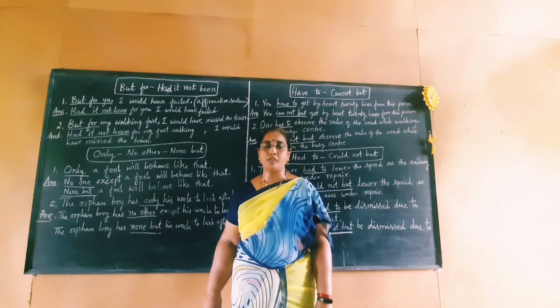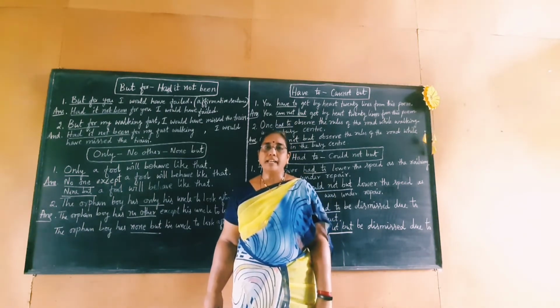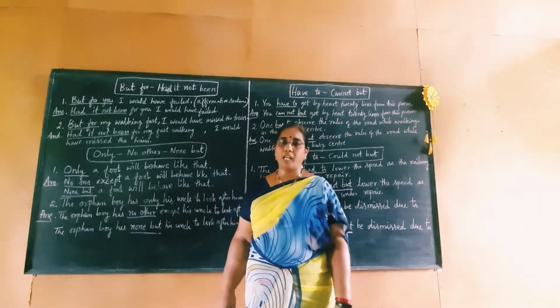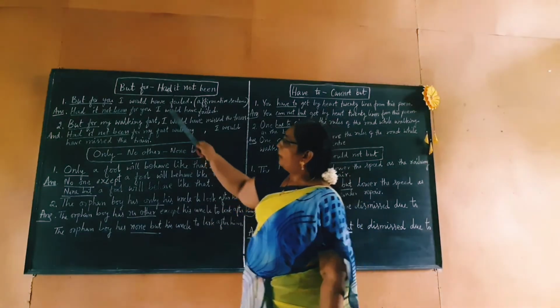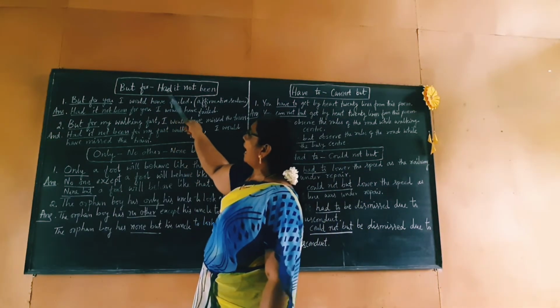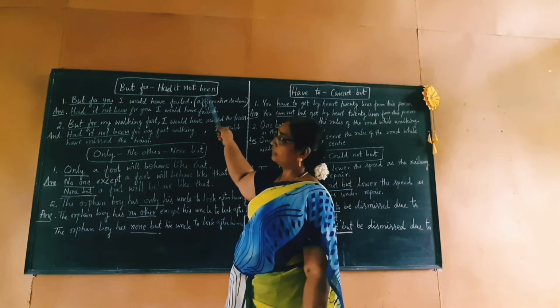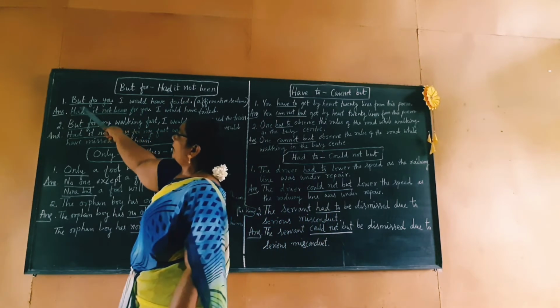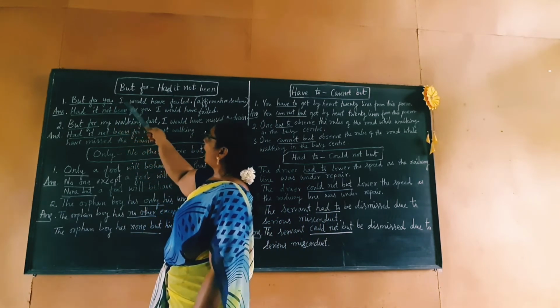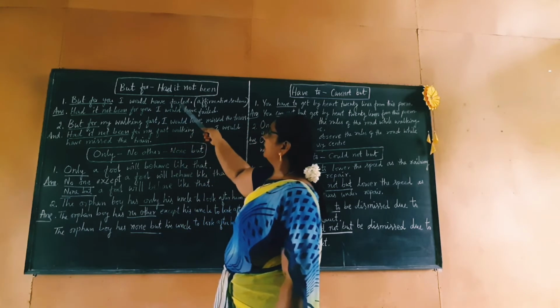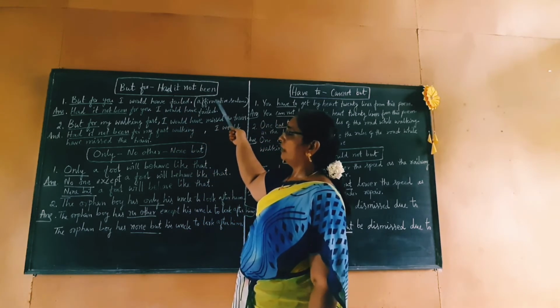Sentences which we are going to continue. The next phrase for today is "but for", "had it not been". But for you, I would have failed. This is an affirmative sentence.